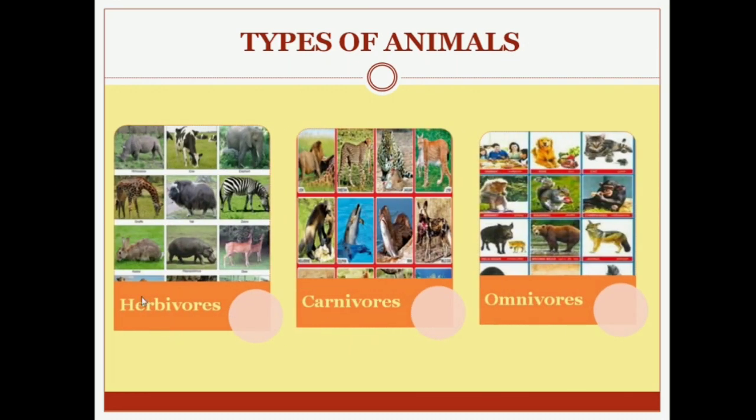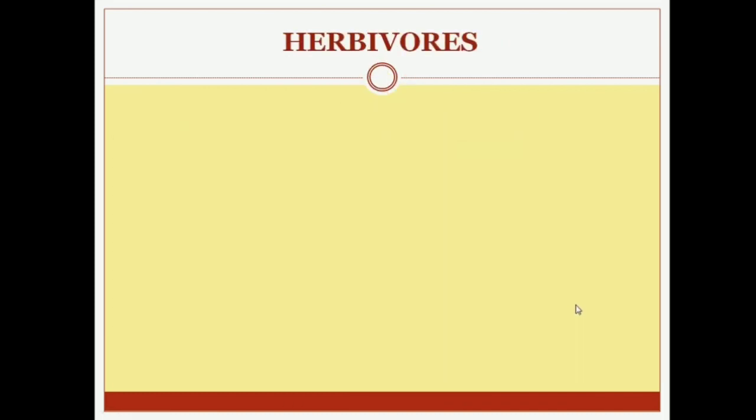First is herbivores, second is carnivores and third is omnivores. Let's see one by one all of them. First, herbivores.